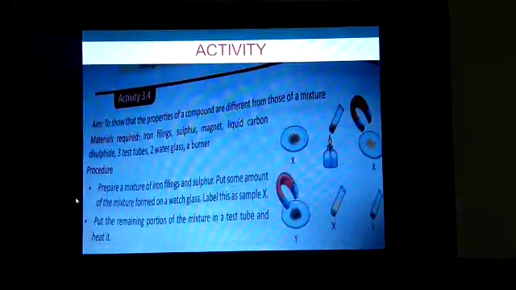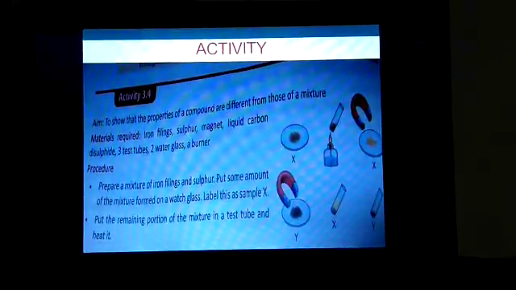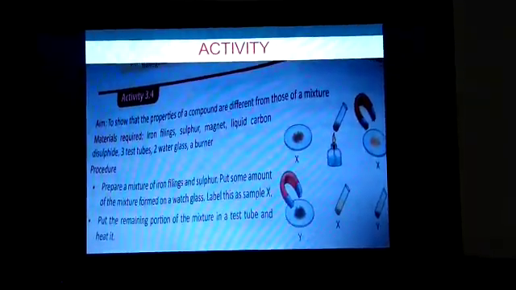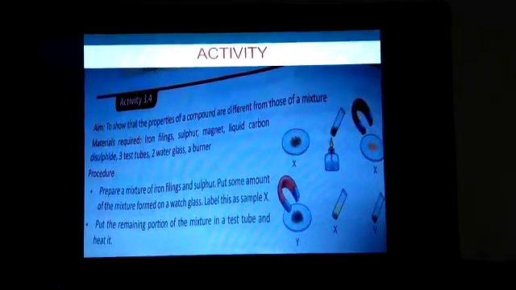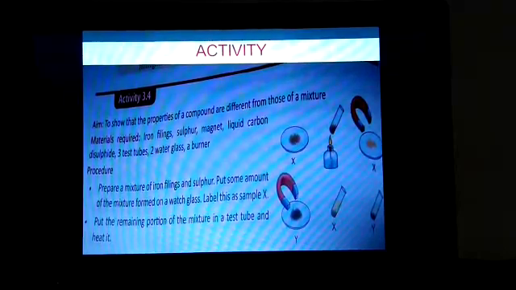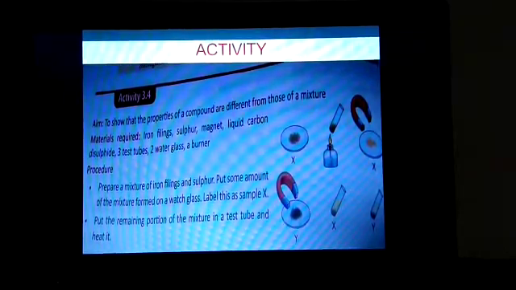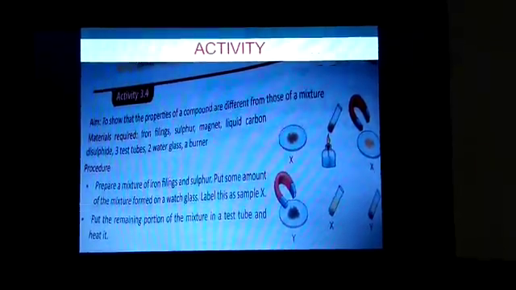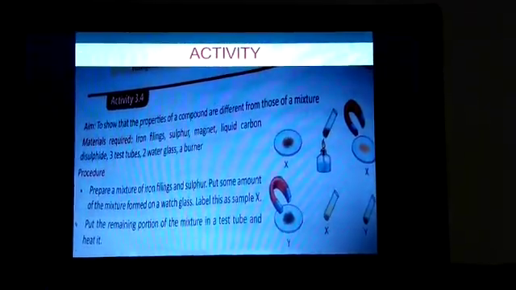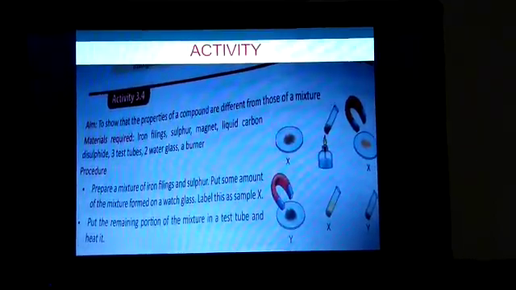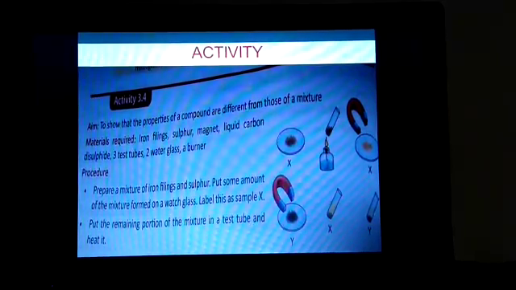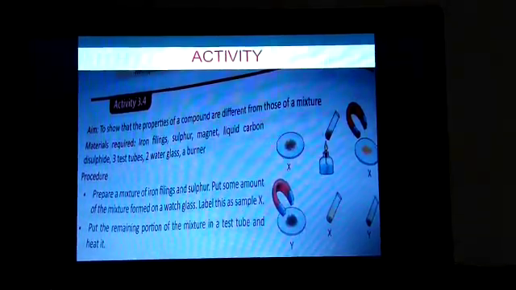Now one activity is given in your book in which you can see the properties of a compound are different from those of a mixture. So first in this activity you need iron filings, sulfur, magnet, liquid carbon disulfide, 3 test tubes, 2 watch glasses and a burner. So first see the procedure. Prepare a mixture of iron filings and sulfur.